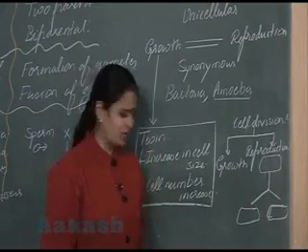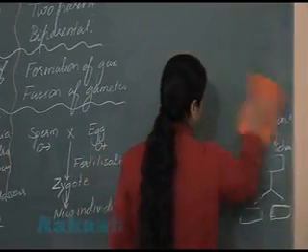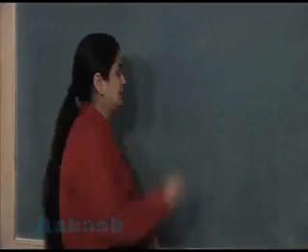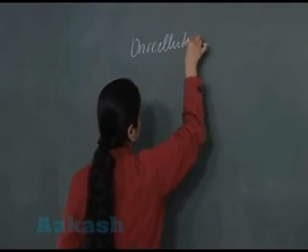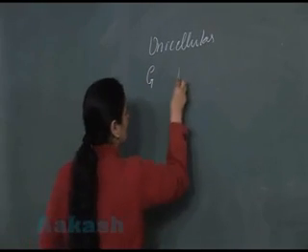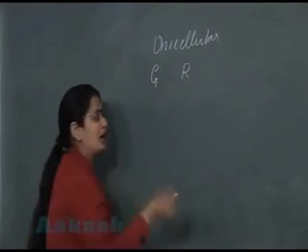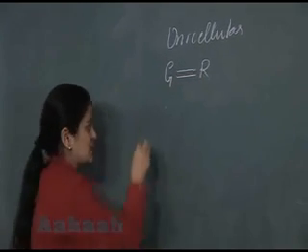So let's write it down. So in unicellular organism, for growth I am writing G, for reproduction I am writing R, both of them are synonymous.